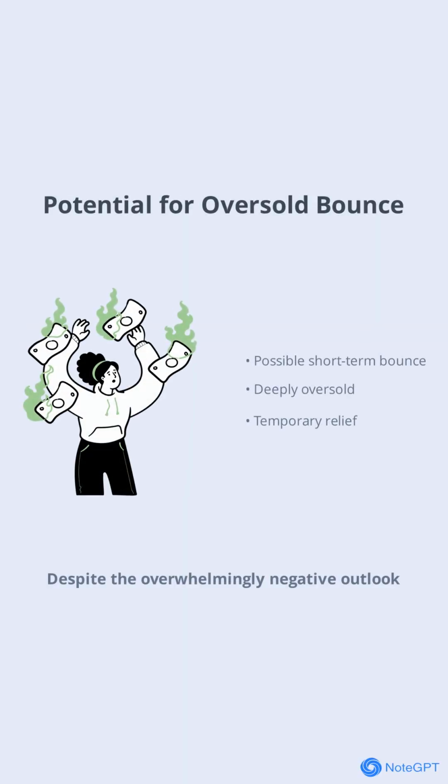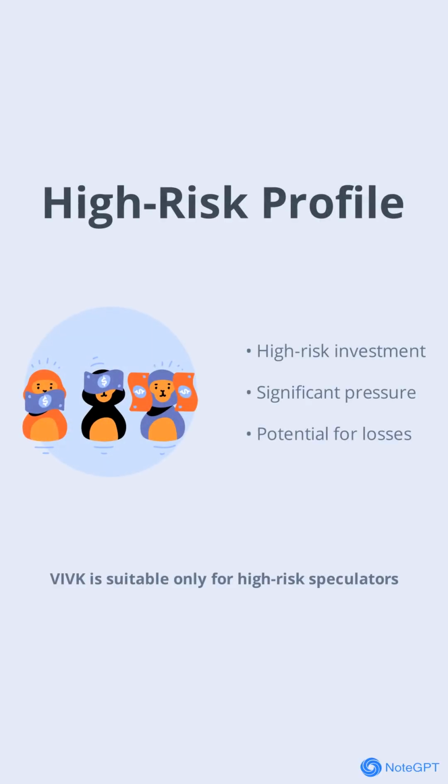Despite the overwhelmingly negative outlook, there is a possibility of a short-term bounce due to the extreme oversold conditions. Sometimes, when a stock becomes deeply oversold, bargain hunters step in and push the price up temporarily. However, such bounces are often short-lived in the face of a strong downtrend. VIVK is suitable only for high-risk speculators.